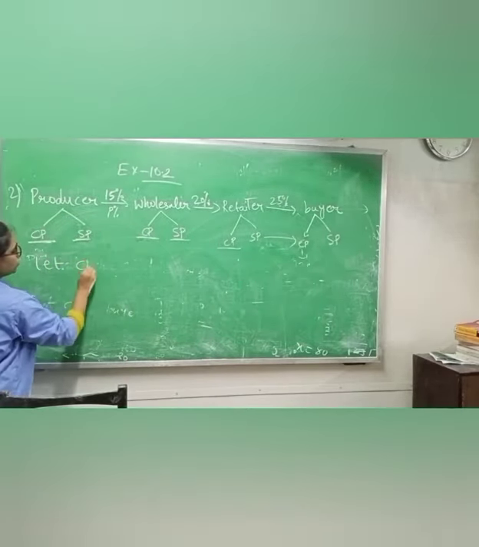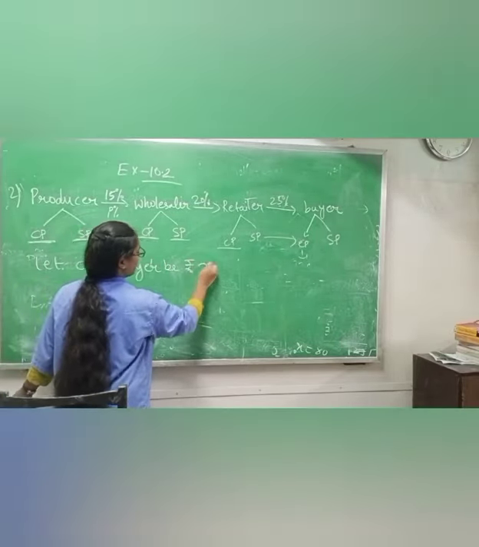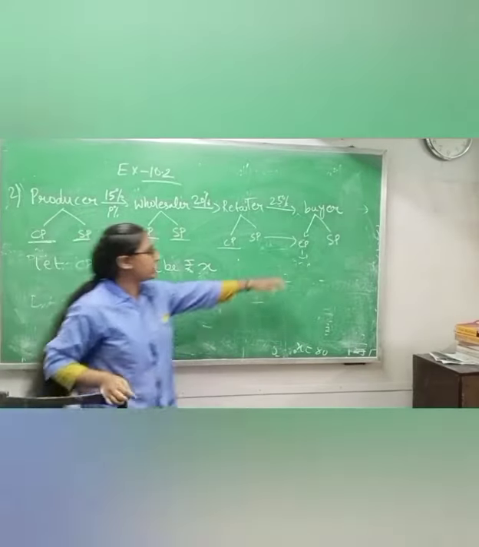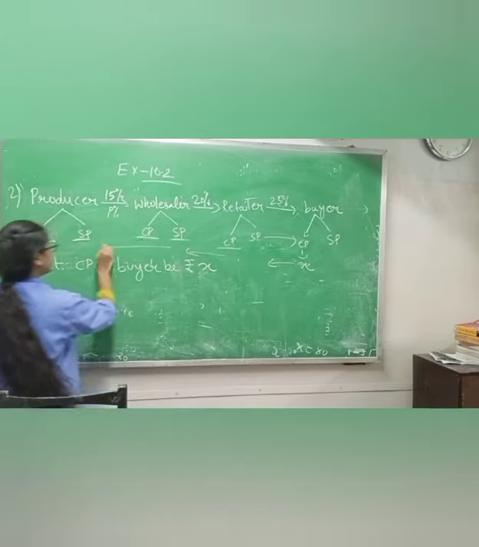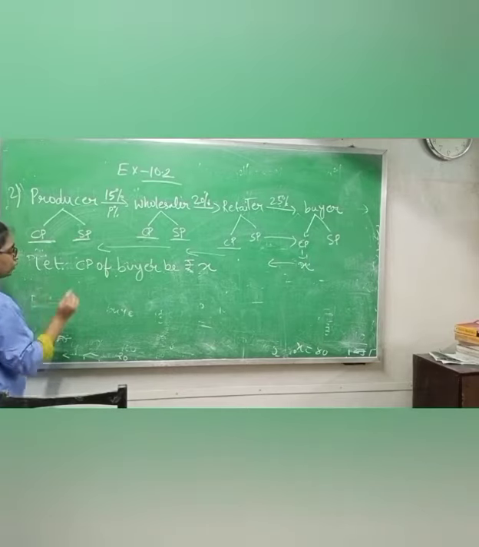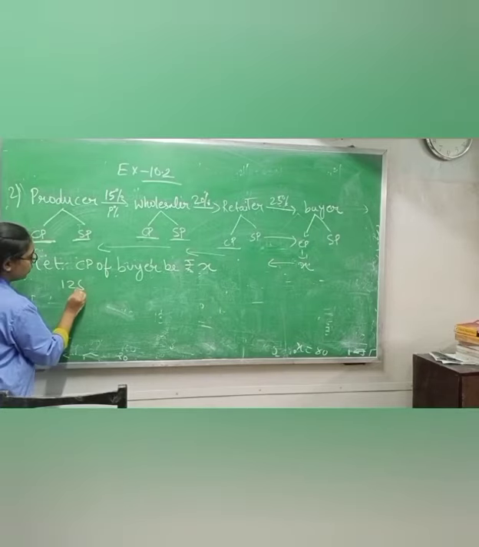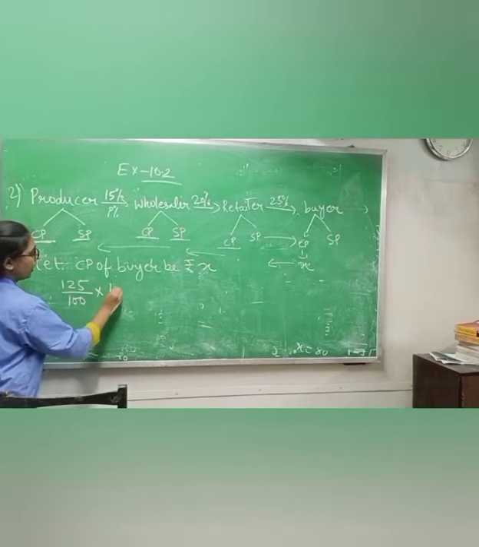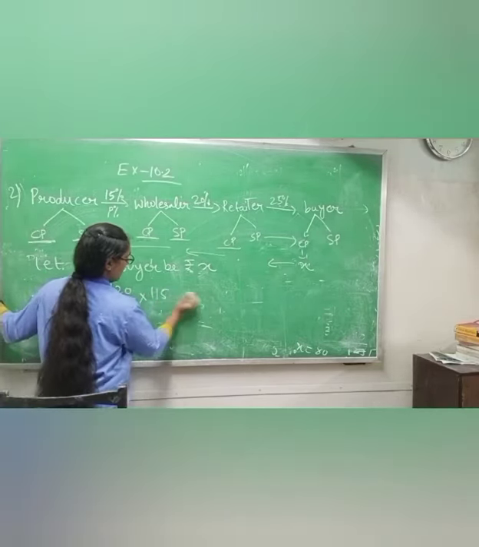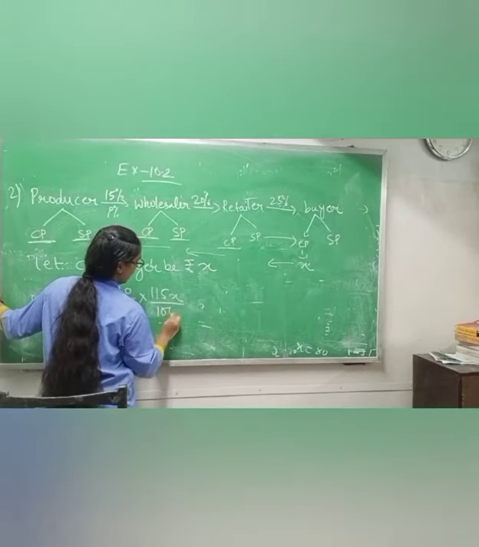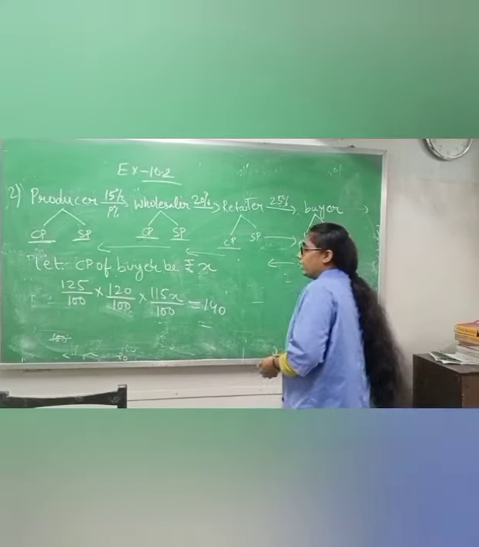Let the cost price of buyer be rupees x. Okay, now I am taking the cost price of buyer, means this one, as rupees x. Now we have to go like this. Same thing, and you will get the same thing. Therefore, what you were getting in the last question, you have to come up to here, means you are getting 125 by 100 into 120 by 100 into 115x by 100 equals 140. What I am doing, I am going back.